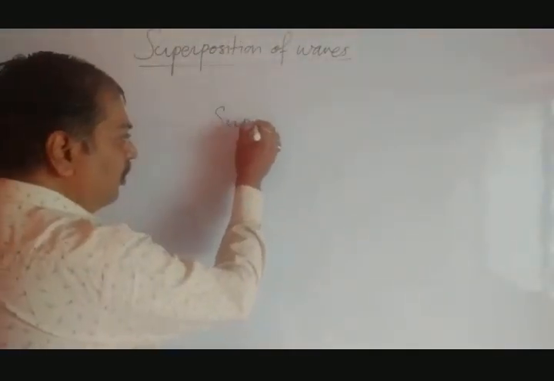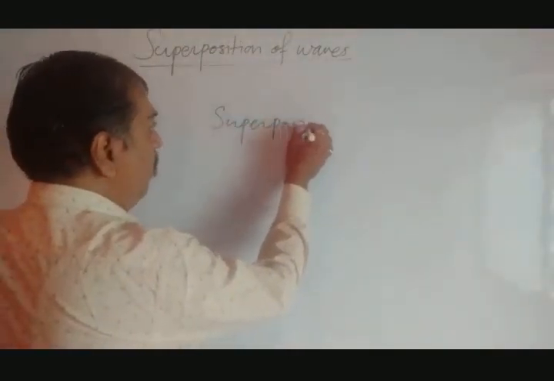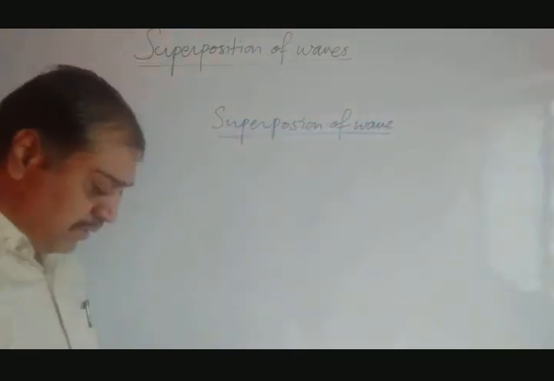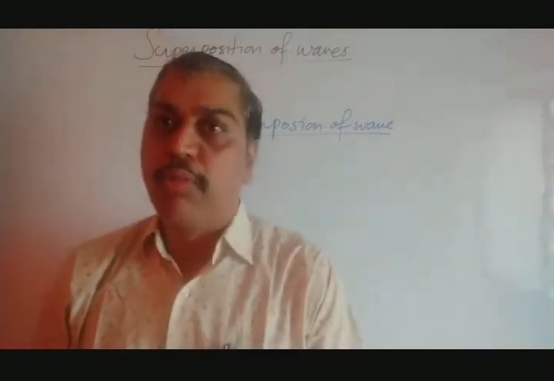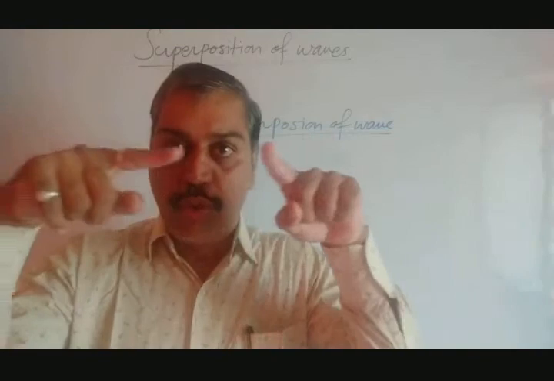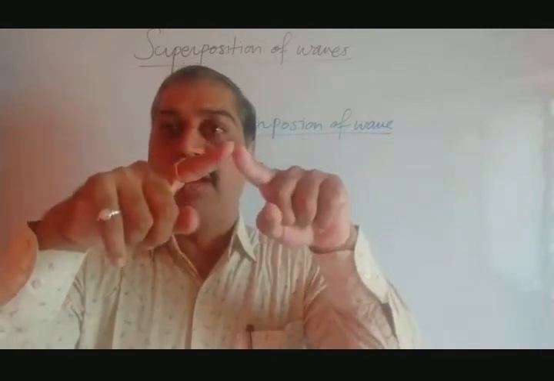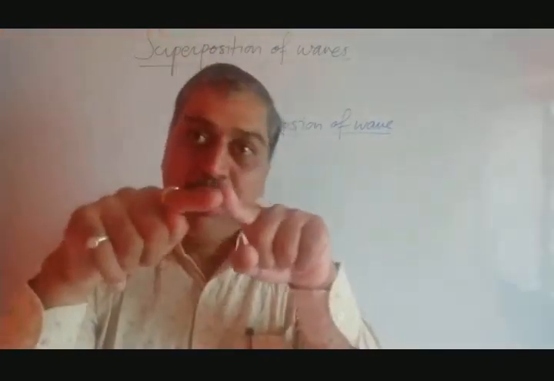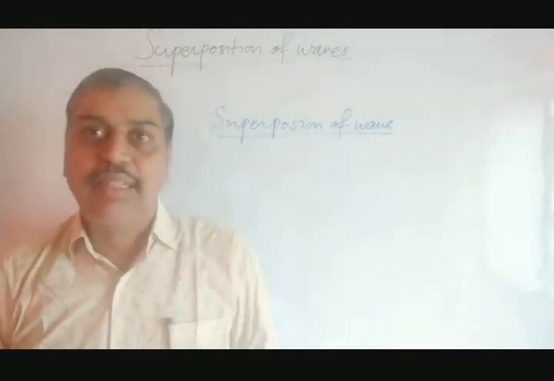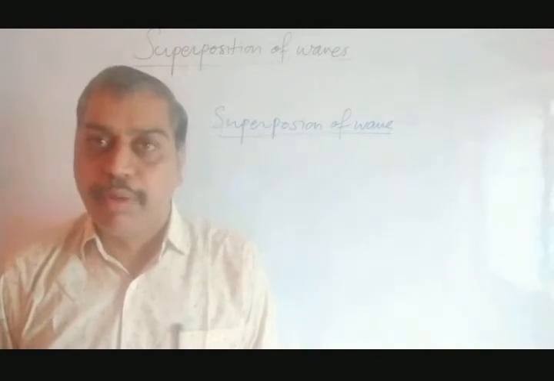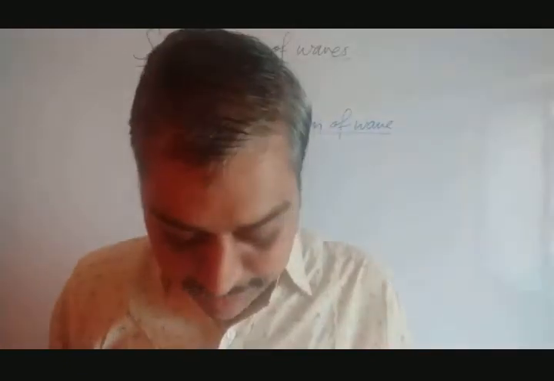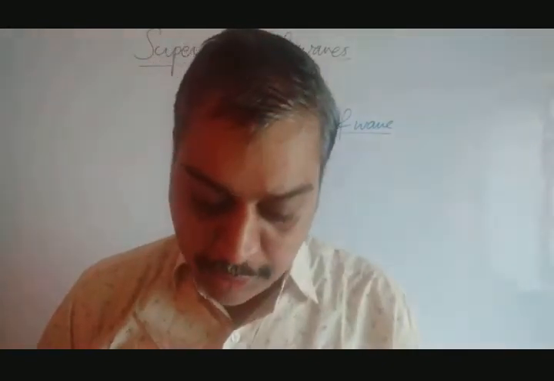Now, superposition of waves. What exactly is superposition of waves? If you remember, two or more waves combine and come at the same point. Here, at the same point, two waves are coming. What will occur with the resultant wave, a single wave? How will it form the single wave? That was studied by this. That is said to be the principle of superposition of waves, or simply the superposition of waves.